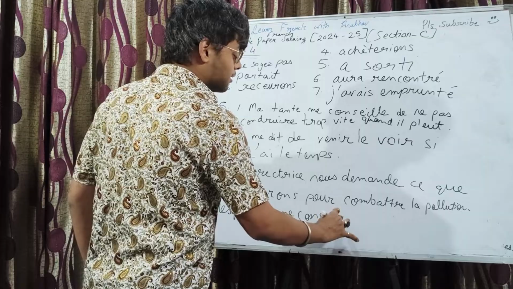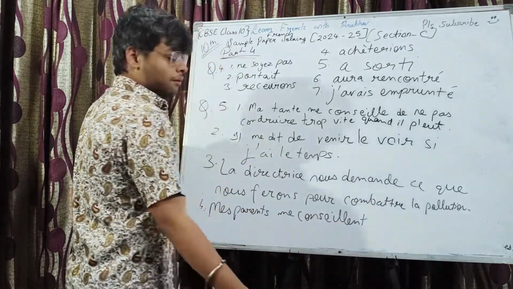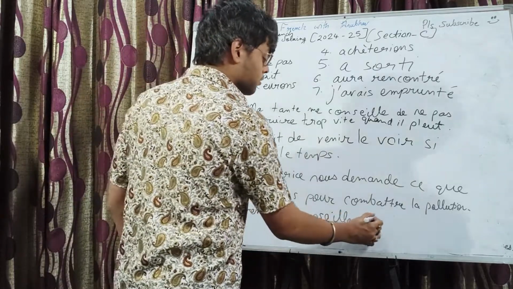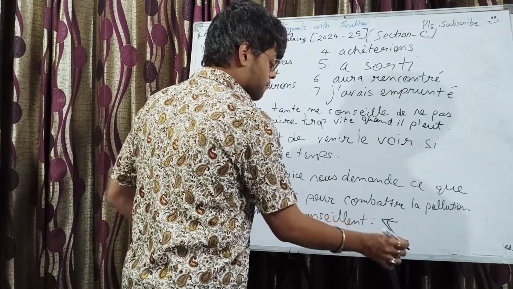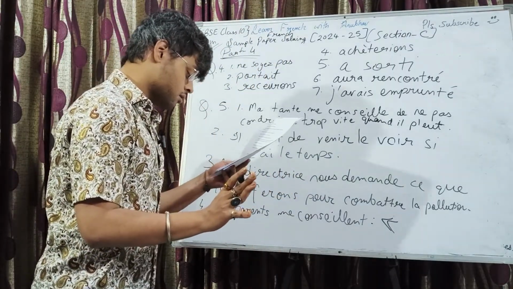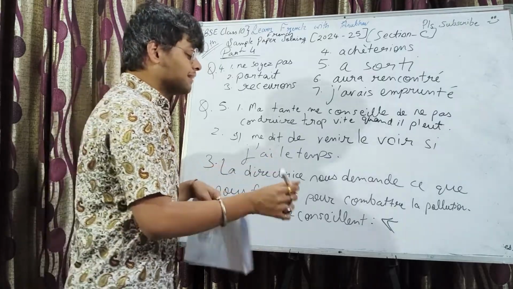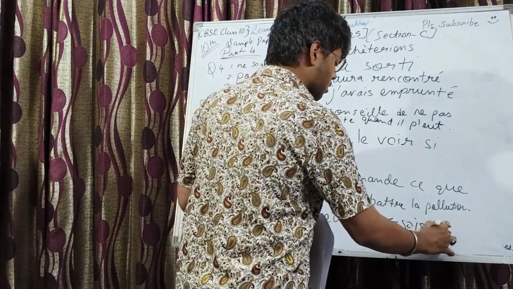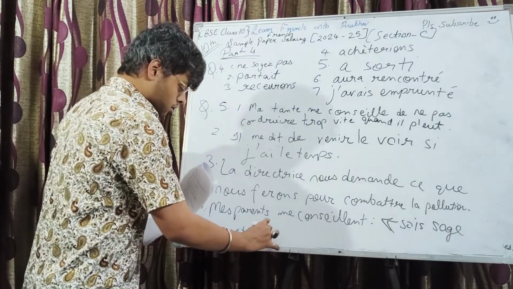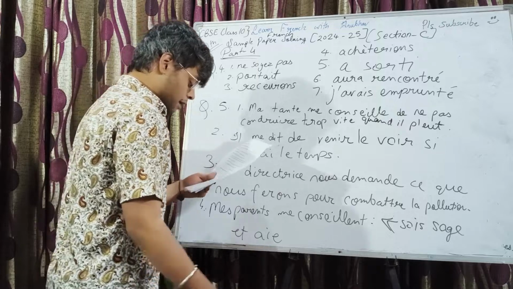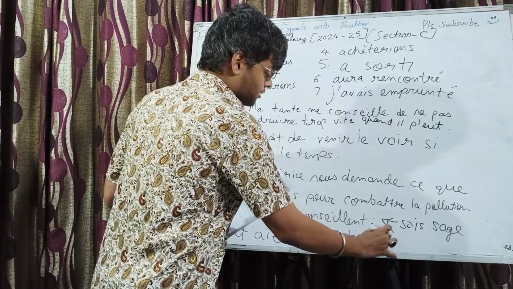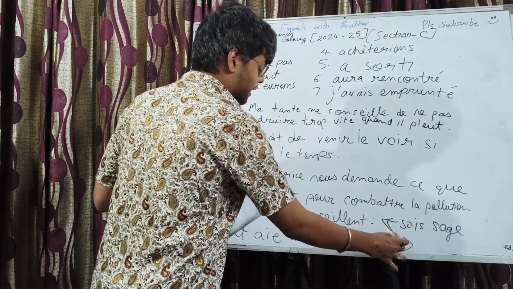Now, if my parents are telling me something, they'll use tu. So we'll conjugate the verbs with tu only. Colon, guillemets open. Sois sage et aie de la patience. And of course, not to forget the exclamation mark.